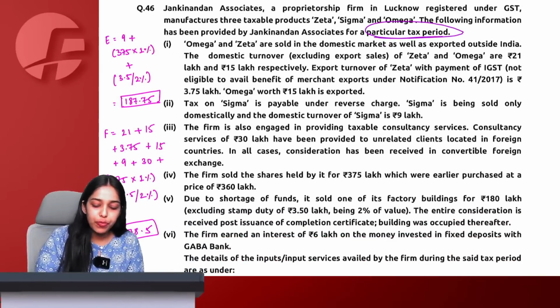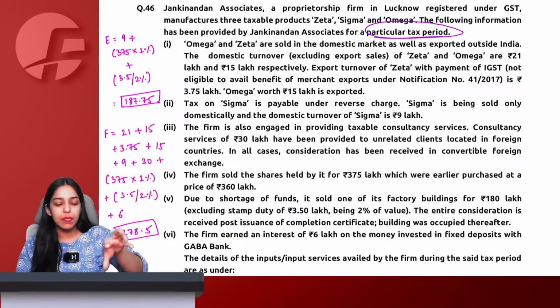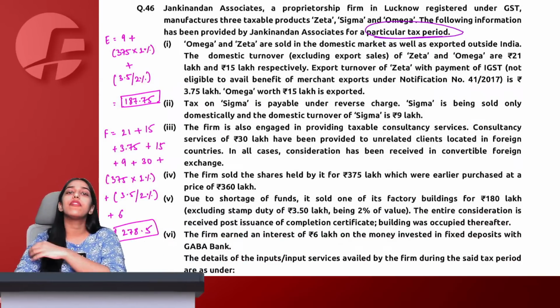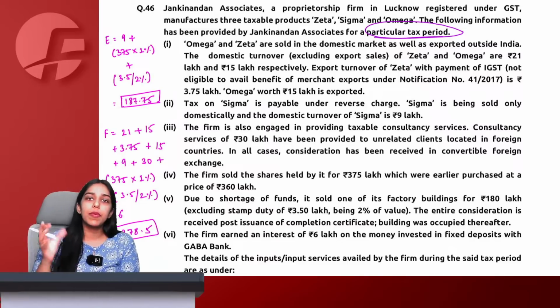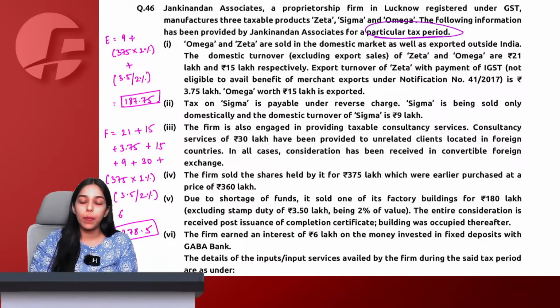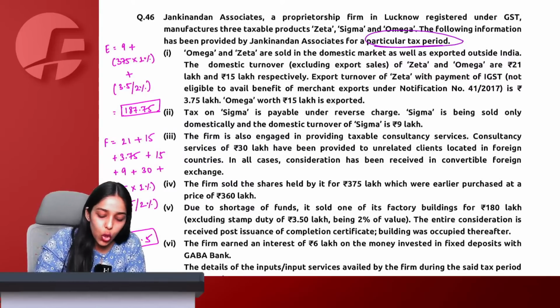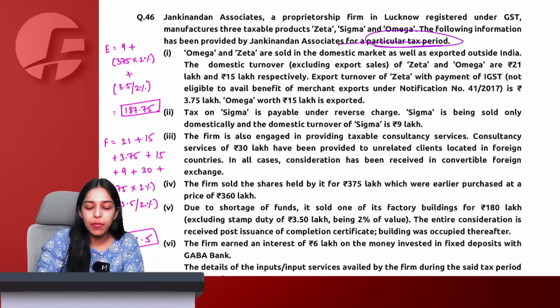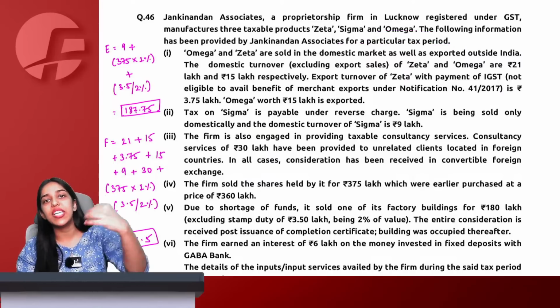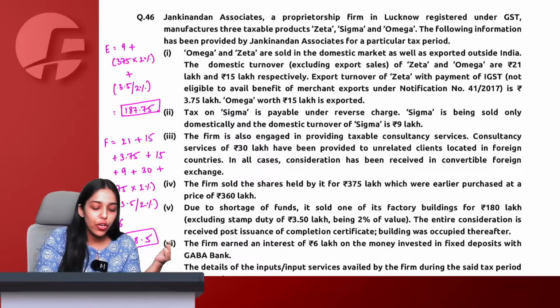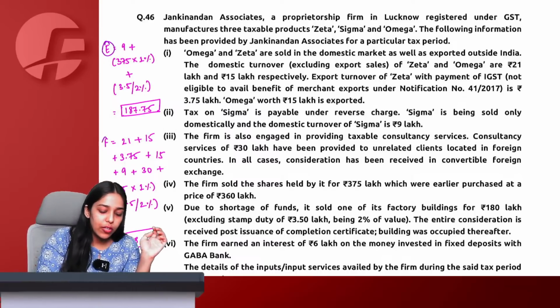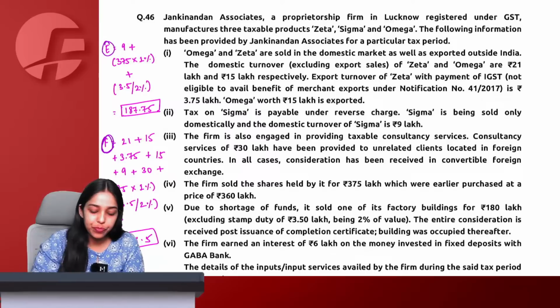So we know there are a lot of products, which means some are taxable, some are exempt, some are sold on reverse charge. So there will be reversals, of course. There will be reversals because we do both kinds of supplies and there are common credits. So along with reading of questions, we will start calculating E and F simultaneously only. So Omega and Zeta sold in domestic market as well as exported outside India. Now export is zero rated, but it is not exempt, we know, which means on export, even though GST is not coming, it will not form part of E because it is zero rated. It will only form part of my total turnover.